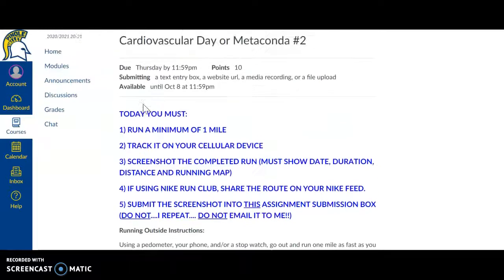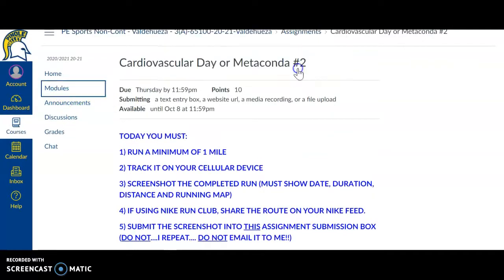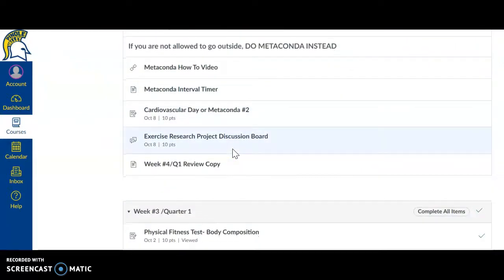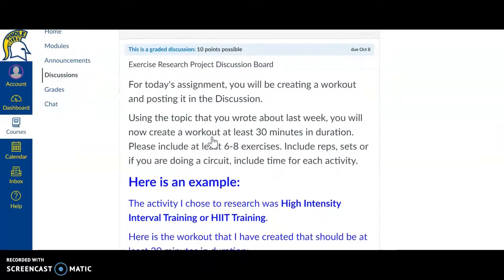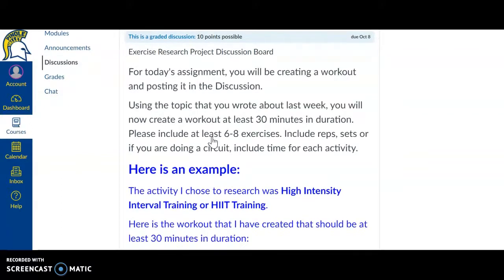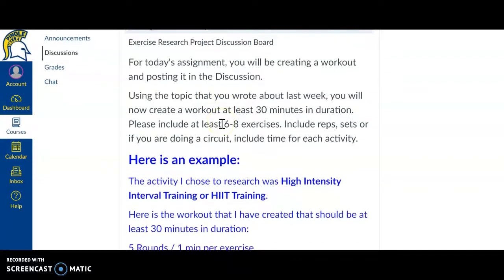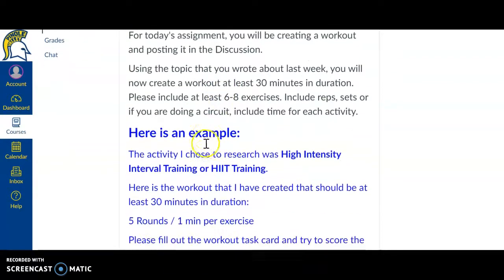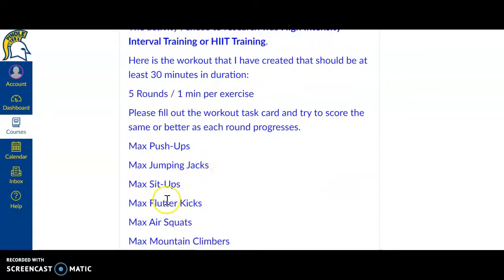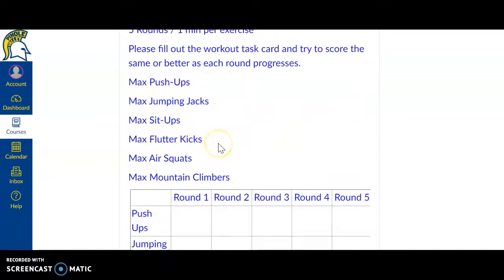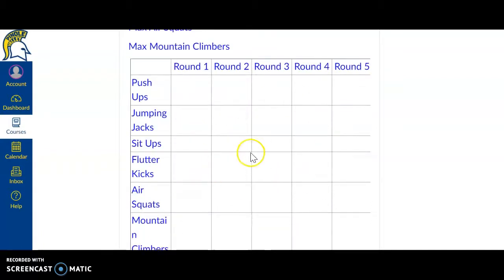Let me go ahead and go to the next assignment. And then the last assignment for the week is going to be the exercise research project. So if you go here, this week you're going to be creating a workout and posting it on the discussion board. You wrote about a topic last week, and now you're going to create a workout based on the topic you wrote about. Okay, so here's an example that I did. The activity I chose was high intensity interval training, and I created a workout for this topic, and then I created a table to kind of help out.